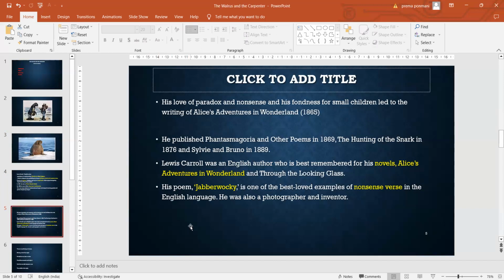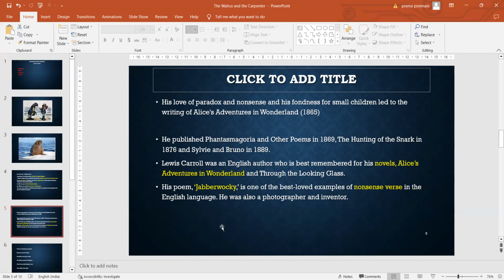Also, he was very interested in paradox and nonsense verse, and he was very fond of small children. So for their sake, he started writing some articles related to children, and finally that led him to write a very great masterpiece, Alice's Adventures in Wonderland, in the year 1865.